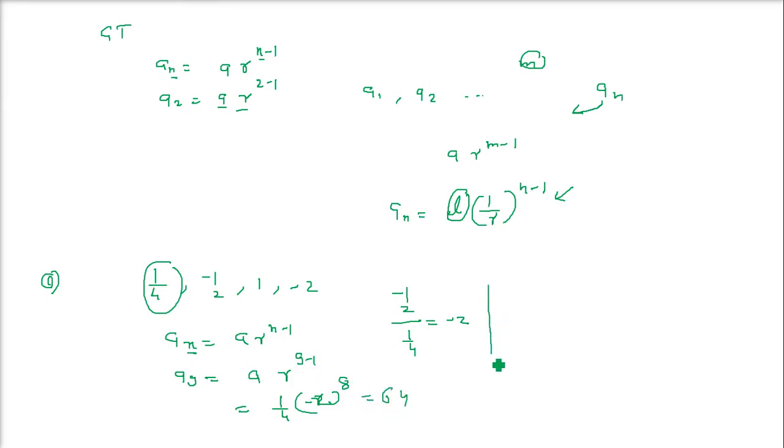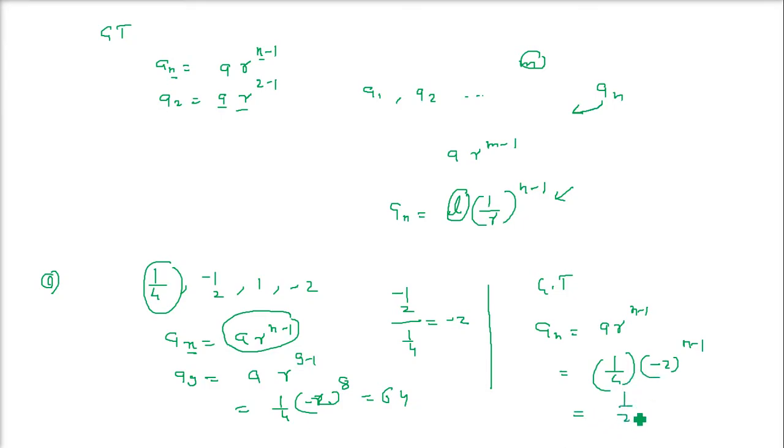And what is the general term? The general term will be what? It will be an is A r to the power n minus 1. This is also the general term, nth term and general term. So this will be equal to, so you know that A is 1 by 4 and R is of course minus 2 here to the power n minus 1. So how are we going to write it? Because this can be written as 1 by 2 square, and this is minus 2 to the power n and minus 2 to the power minus 1.